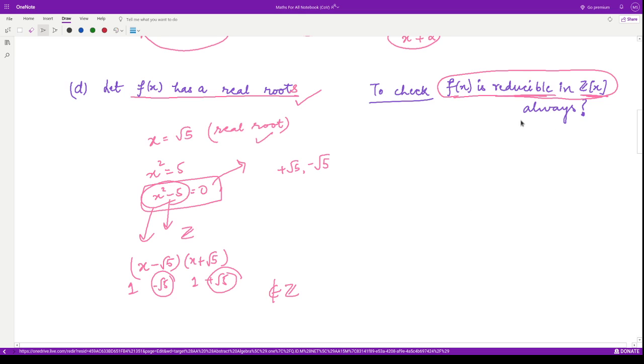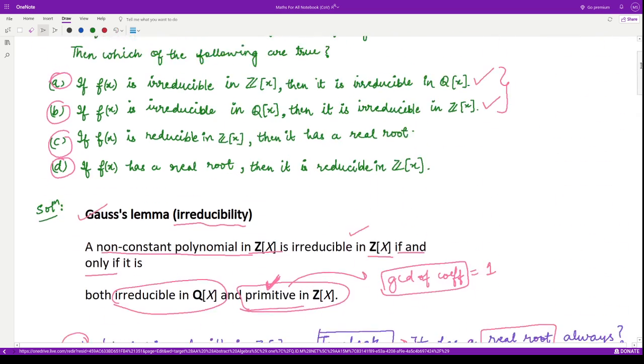Therefore, we got one example polynomial, f(x) equal to x squared minus 5, which has a real root, right? But it is not reducible in Z[x], right? So this thing is not always true. Therefore, this option is also incorrect.